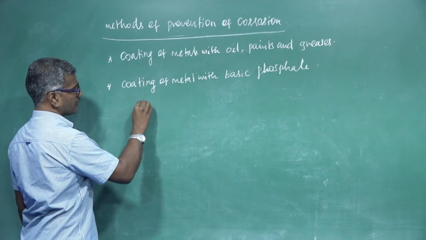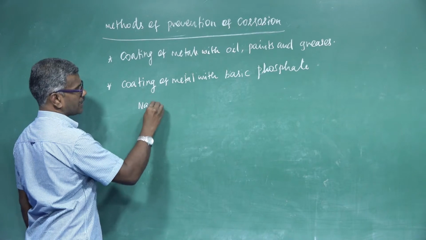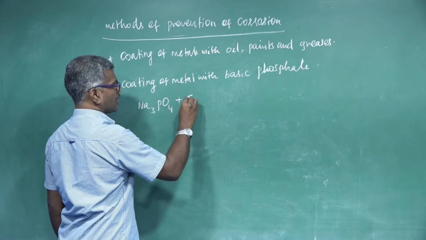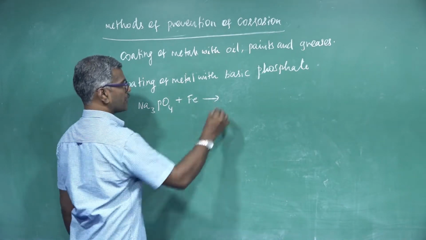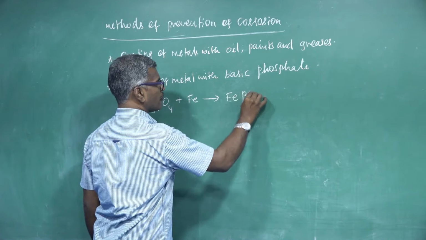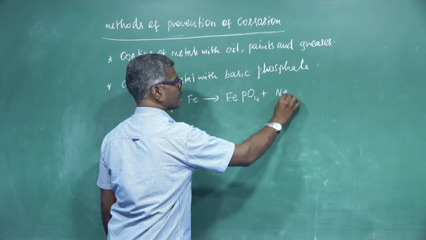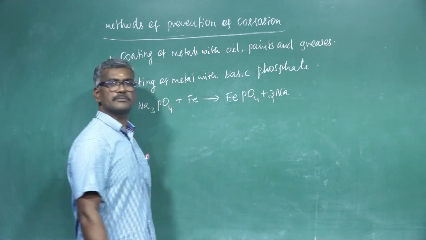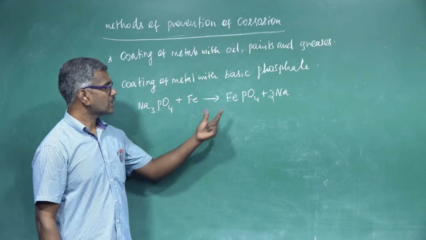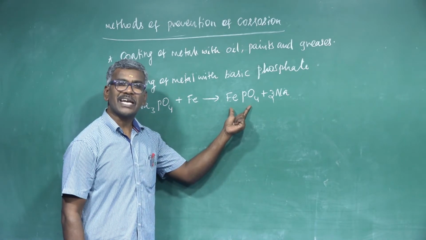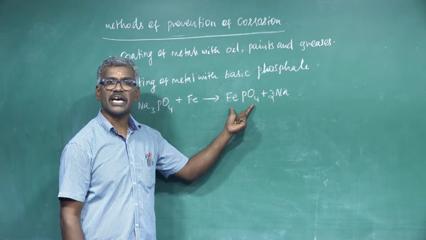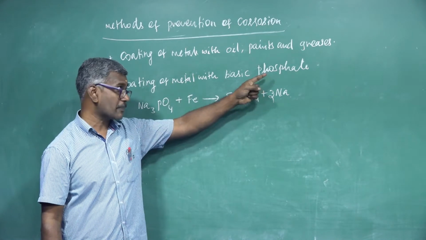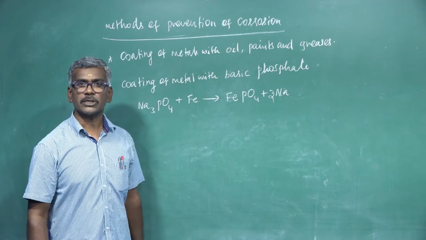For example, Na3PO4 plus Fe to form FePO4 plus Na. Balance the equation: common Na, 3 Na, so 3 times. This is called a protective layer, formed on the surface of the iron by coating of metal with basic carbonate or basic phosphate to prevent the corrosion.